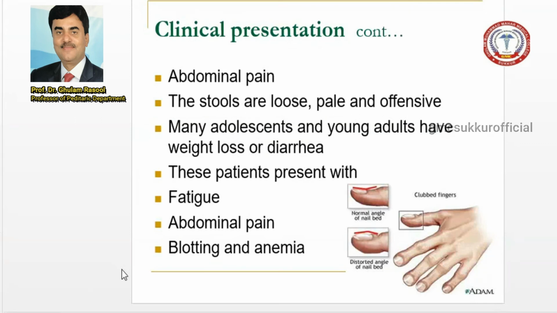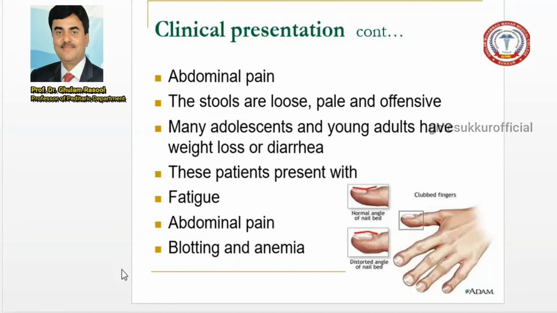Now abdominal pain, sometimes they present with abdominal pain, but it is not a classical feature of celiac disease. But you should remember, the characteristics of the stool are loose, pale, and foul smelling.